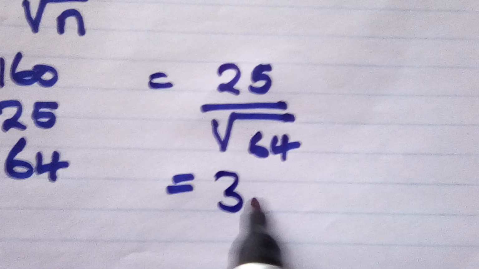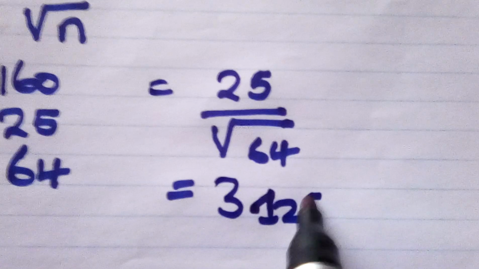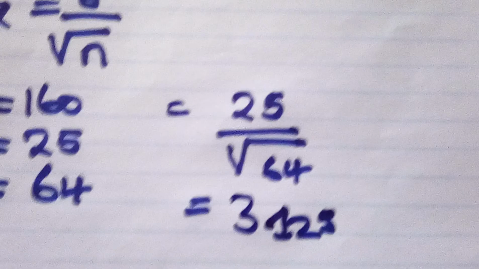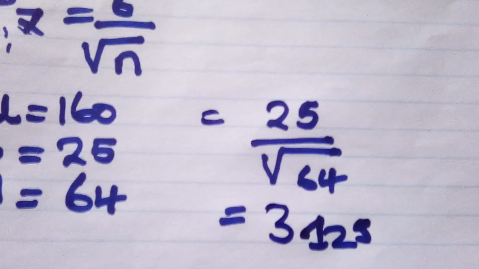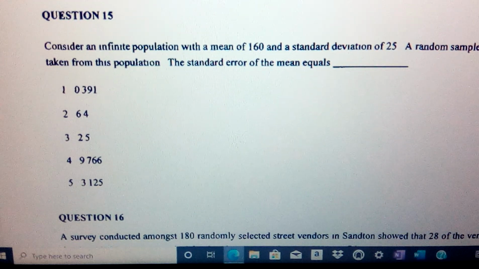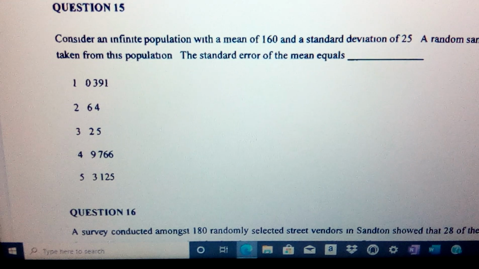The answer is 3.125. Now let us check that question, which is question 15. Can you see it, guys? We got 3.125, which is option 5.